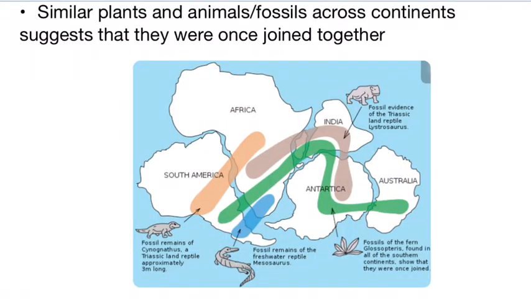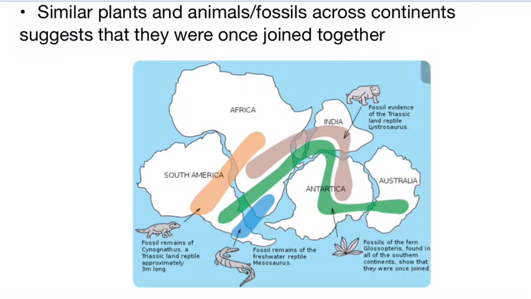One of the main components of evidence for the theory of continental drift was that similar plant and animal species were found across continents. Like you can see here, the color in South America to Africa links the same sort of area where they would once have been joined together and then drifted apart.